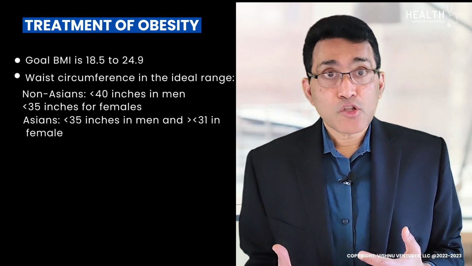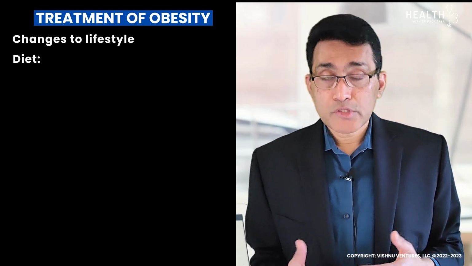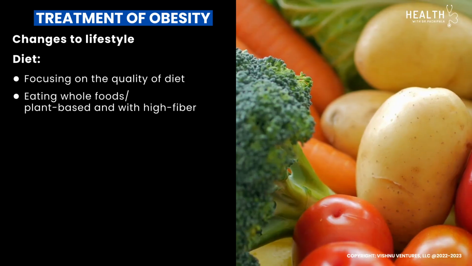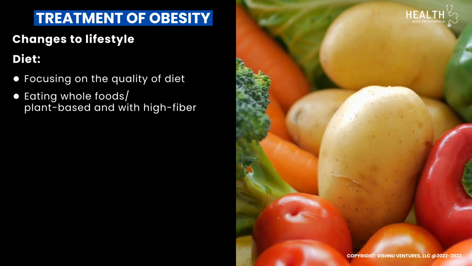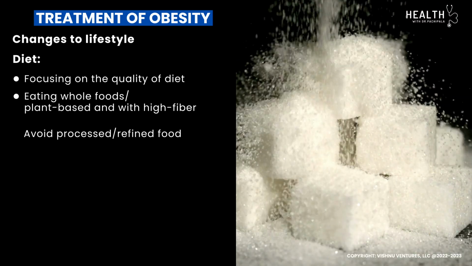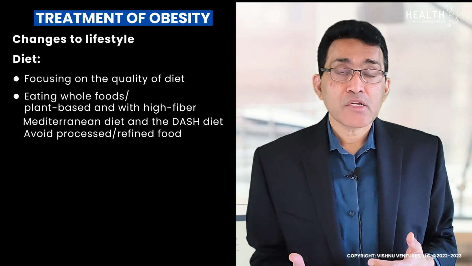How do we treat obesity or overweight state? The ideal BMI is between 18.5 to 24.9 and the waist circumference in the normal range. The best way is to bring changes to the lifestyle, which include diet, focusing on a high quality diet, eating whole foods which are plant-based and high in fiber. Avoid processed, refined food, fast food, sugar, and food with preservatives. Plant-based diet, Mediterranean diet and the DASH diet are some of the good diets. Please refer to my previous video on the diets, the good, the bad and the ugly.